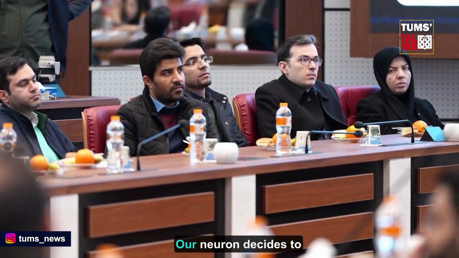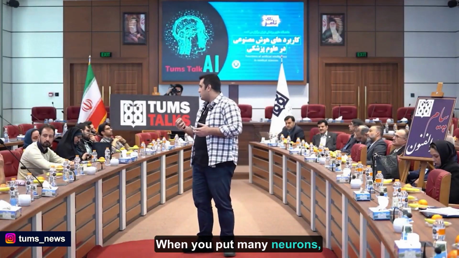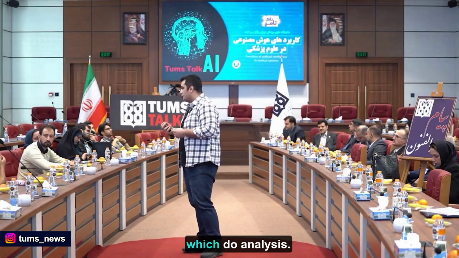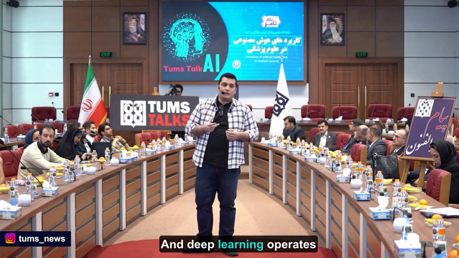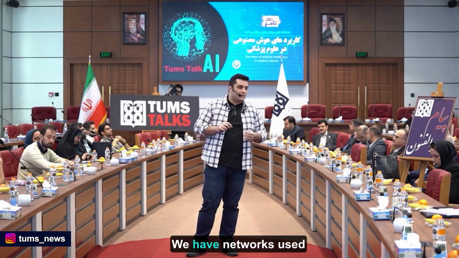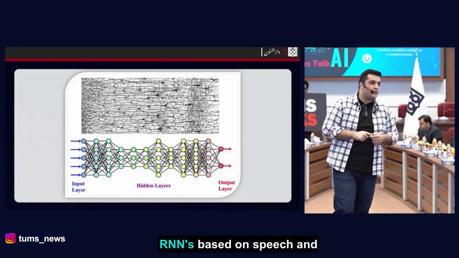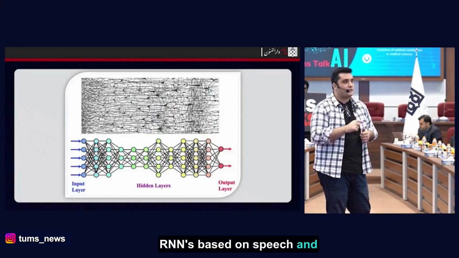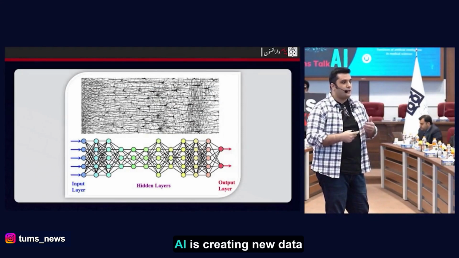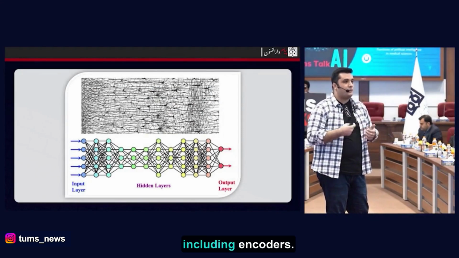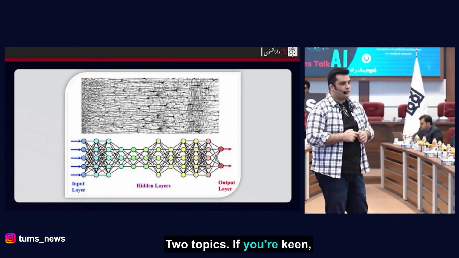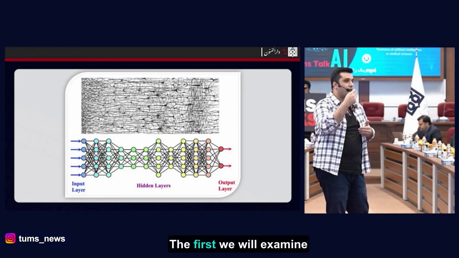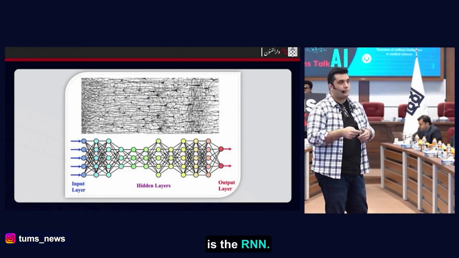Based on the function, our neuron decides to activate the axon. When you put many neurons together, you form something like a brain, which does analysis. These are networks, and deep learning operates on networks. We have networks used in medicine, RNNs based on speech, and CNNs based on vision. AI is creating new data, including encoders. We have GNNs and RL, two topics. If you're keen, you can explore these. The first we will examine is the RNN.